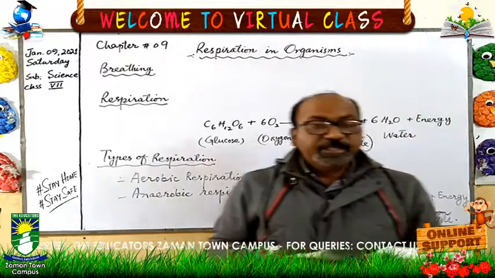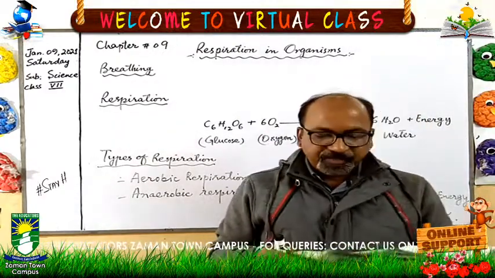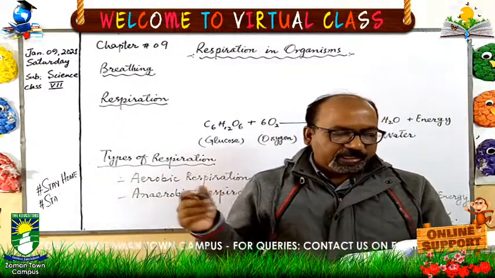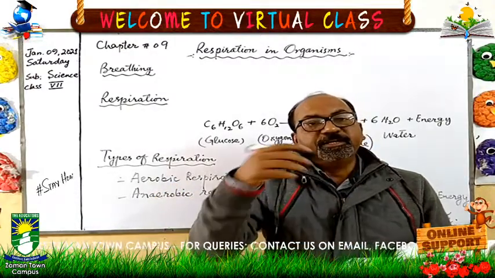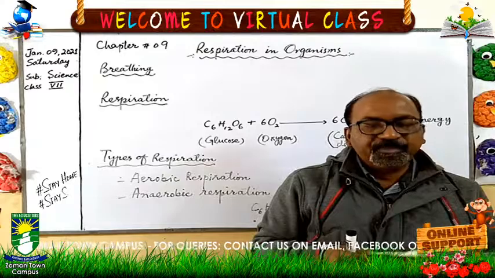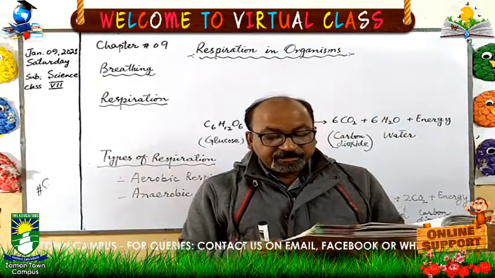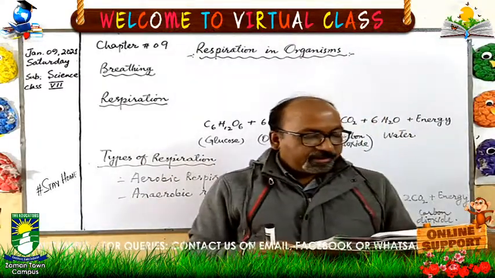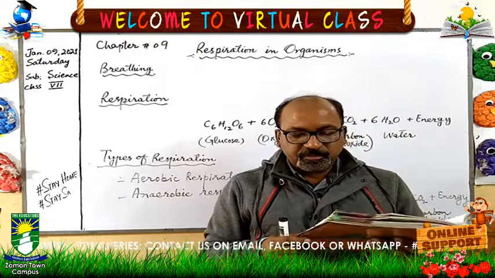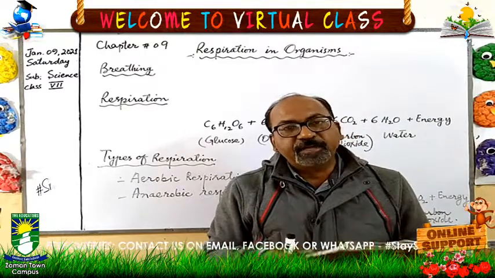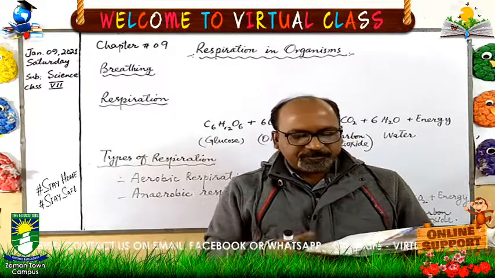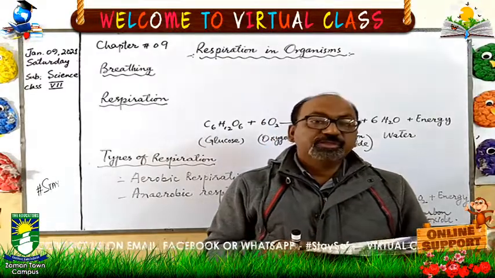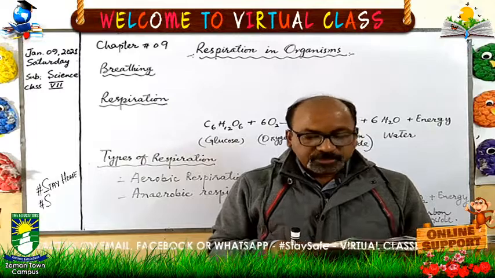Now let's see how breathing is involved with respiration. There are different ways of breathing. Amoeba is a microorganism. This amoeba breathes through its whole body surface. Fish breathe through the gills.